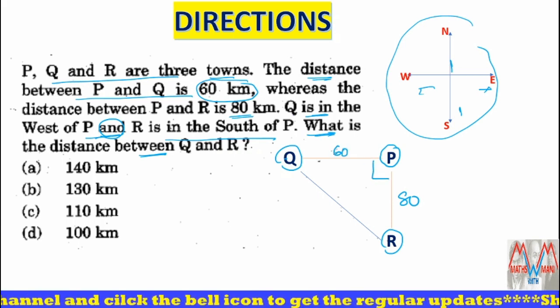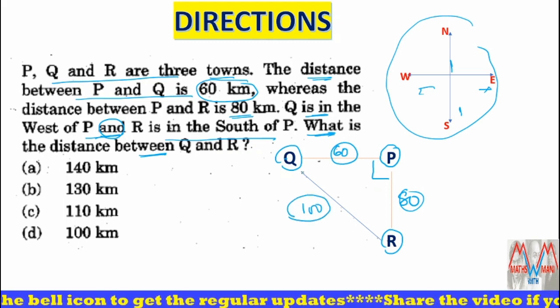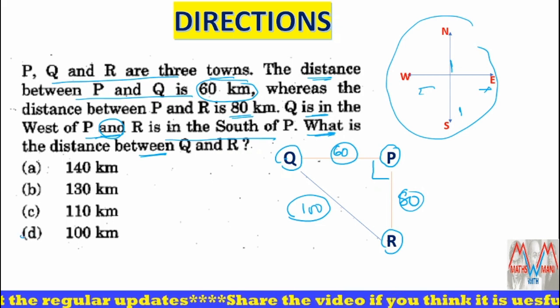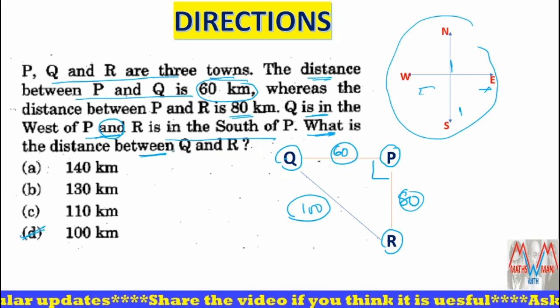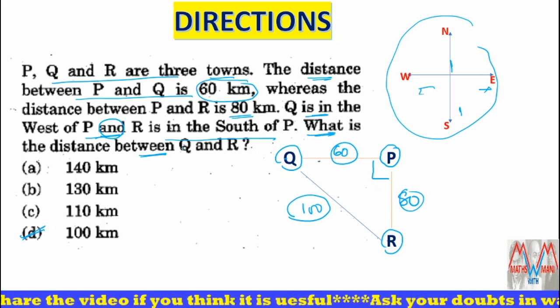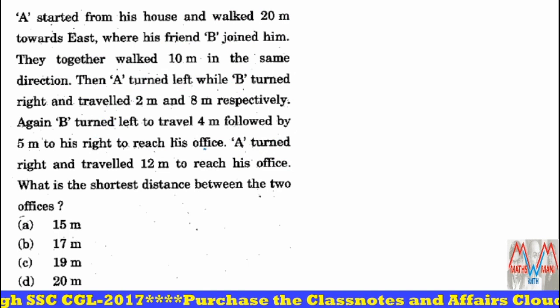Since 60 and 80 and 100 form a triplet, what is the distance between Q and R? 100 kilometers. So the fourth option is the correct answer. That's it. Next question.